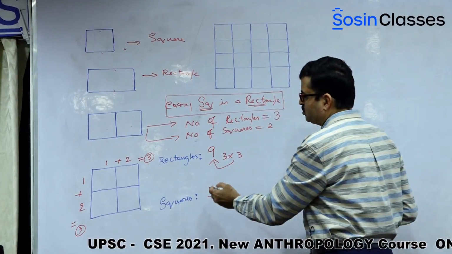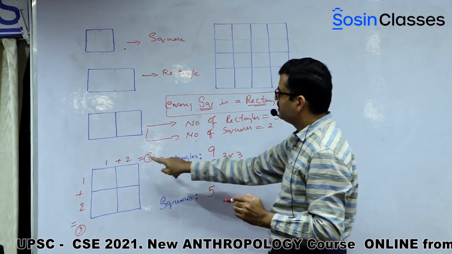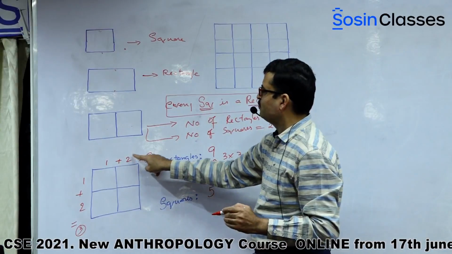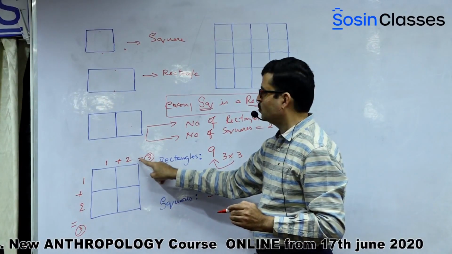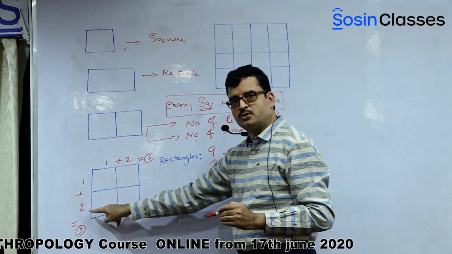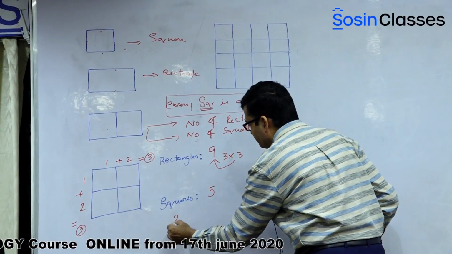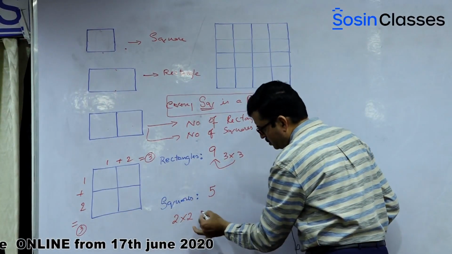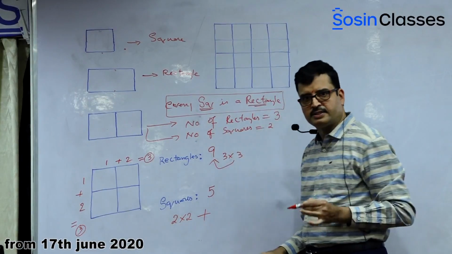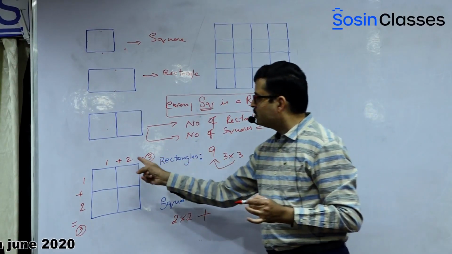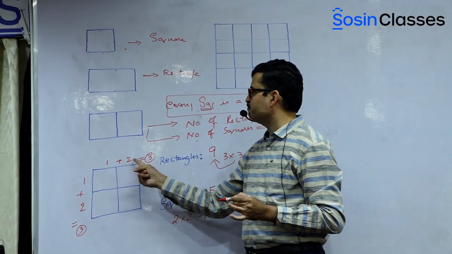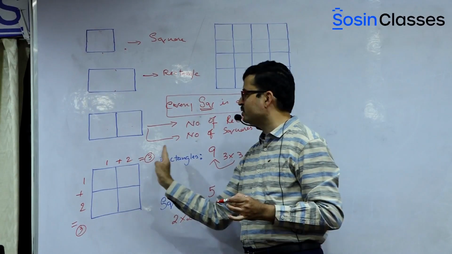Now, how to find out squares? See, simple. You take the highest number here, column wise. The column wise highest number is 2, and the row wise highest number is 2. Just multiply like this, 2 into 2, then say plus. Next, go to the previous number. Before 2, the number is 1. Let us go in descending order.